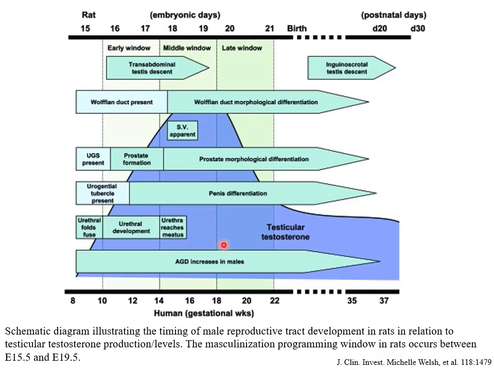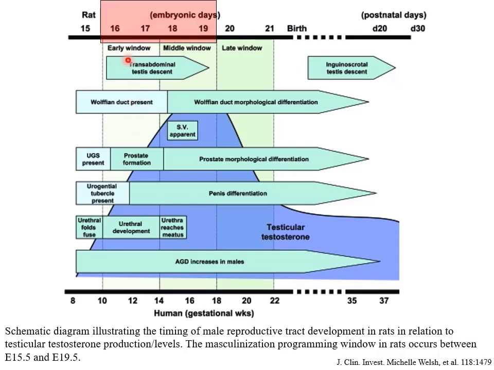So when is this whole system sensitive to perturbation? If you use anti-androgens, you can investigate it. You can inject a rat, for instance, with anti-androgens on day 15 or day 16 or for a period of time here or for a period of time here, and you can see what effects giving anti-androgens can have.